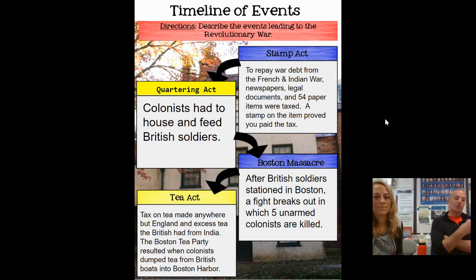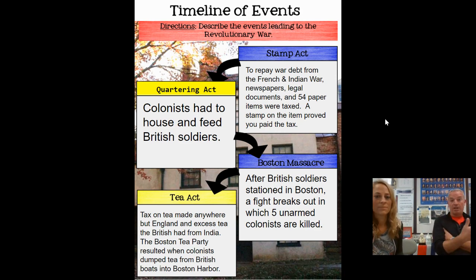And if a soldier's in my house, now the soldiers are listening to what I'm saying. Am I planning something against the king? Am I saying something derogatory against the king? Because at this point in our history, if I said something bad about the king, I could be punished. I didn't have freedom of speech at this point. So now the colonists are seeing all these things as just taking advantage of their rights.